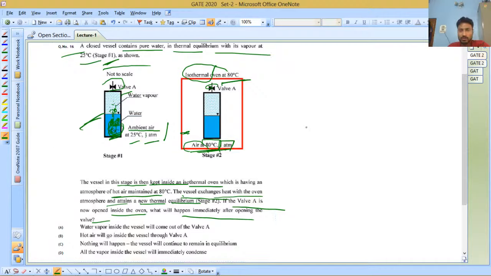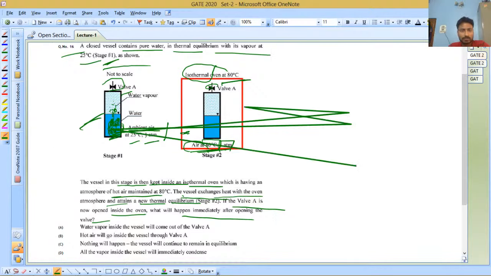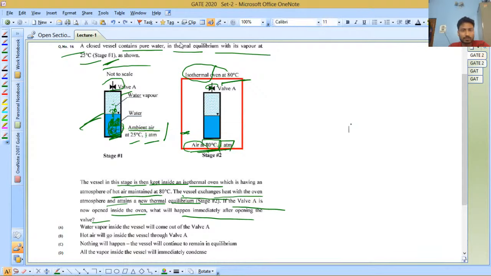Now you have taken this oven to 80 degrees Celsius. So the air is also at 80 degrees Celsius. Now what will happen?